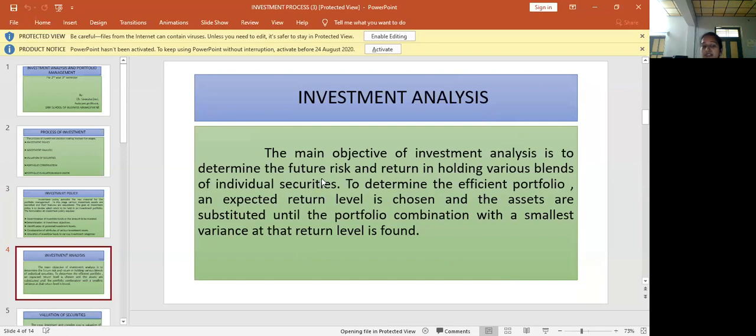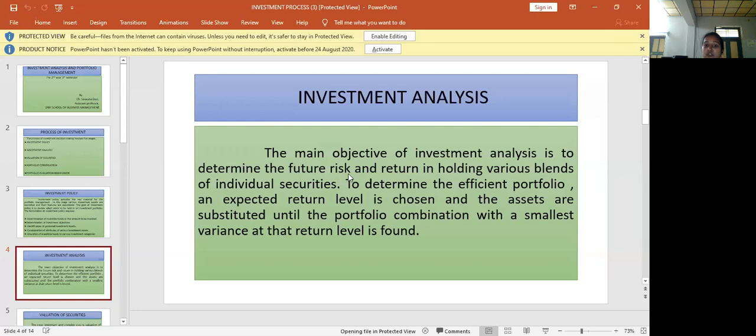Future is always uncertain. No one can say what will happen in the future. The next day, the share price will increase or the share prices will fall down, and the gold prices will increase or the gold prices will fall down. No one can say that. They can imagine that, or they can say approximately, but not accurate results. Okay, for that purpose we have to approximately determine the future risk.